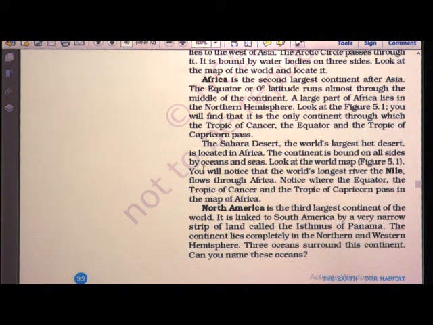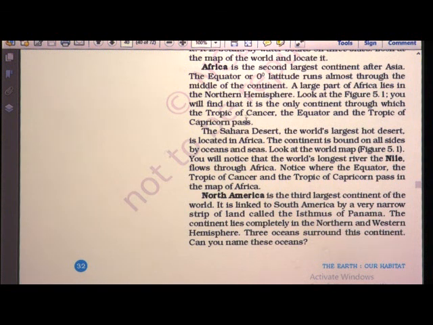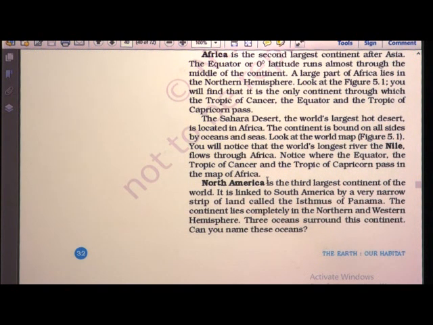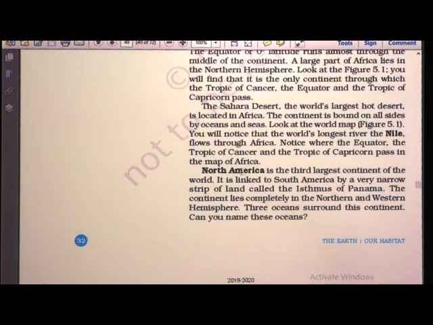Three latitudes pass through this continent: the equator, the Tropic of Cancer and the Tropic of Capricorn. The Sahara Desert is located in Africa, and the longest river, the Nile, flows through this continent.